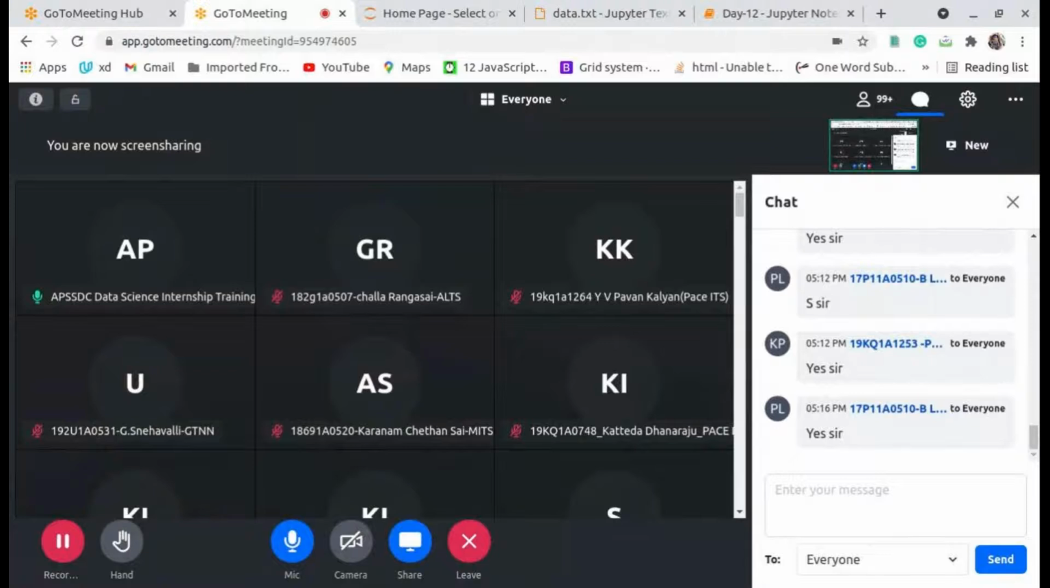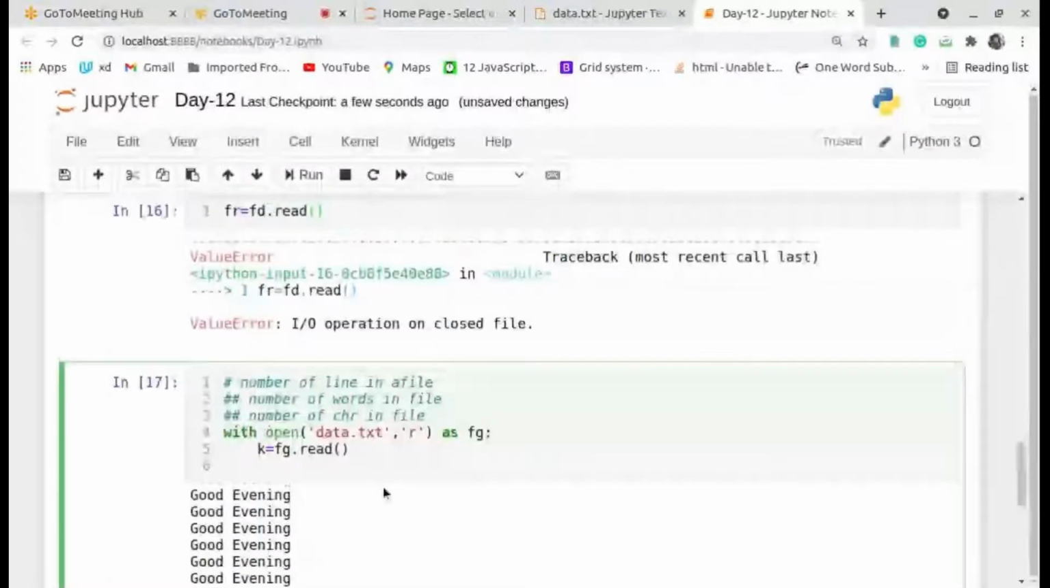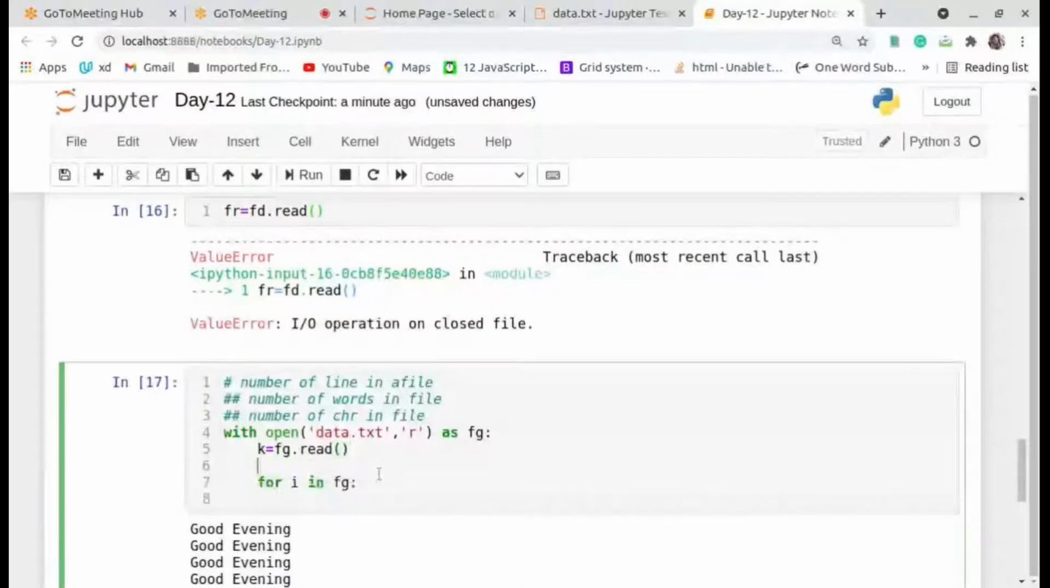Okay. Now I will count the number of lines in a file. Now I take a for loop, for i in fg. fg is the file stored variable. Now we can take another variable, cnt, cnt equal to 1. Now we will count. If the data is in the loop, you will increment your count.